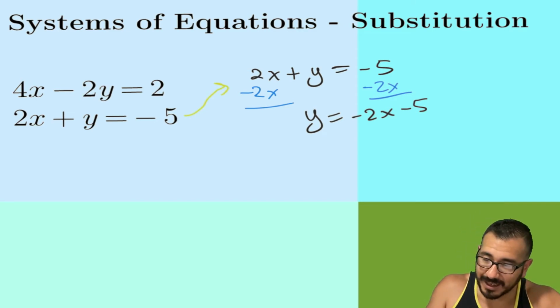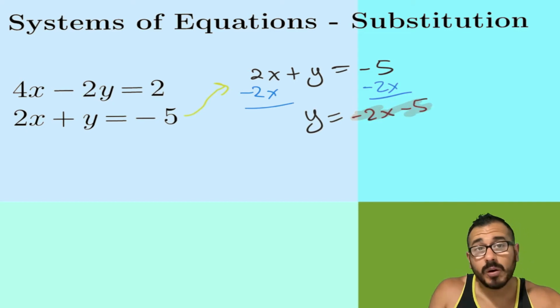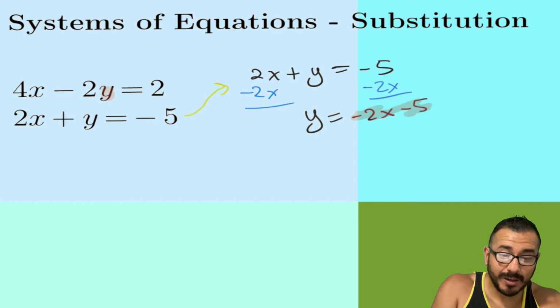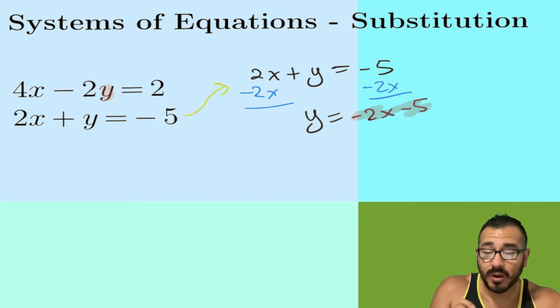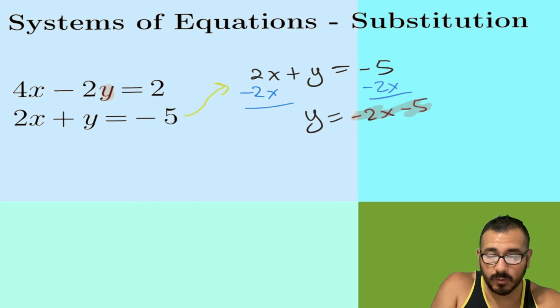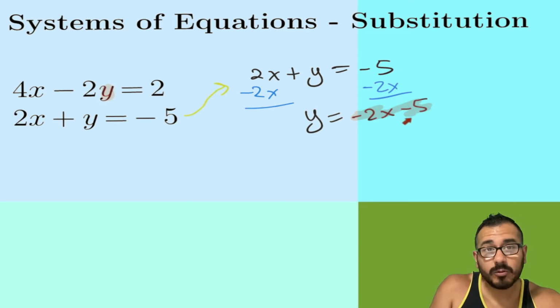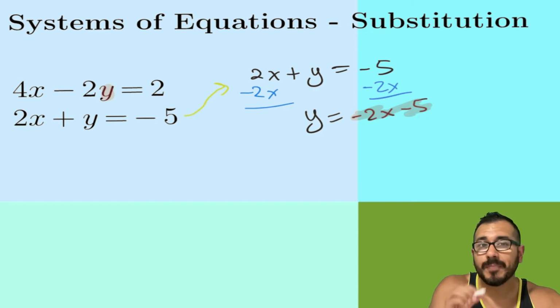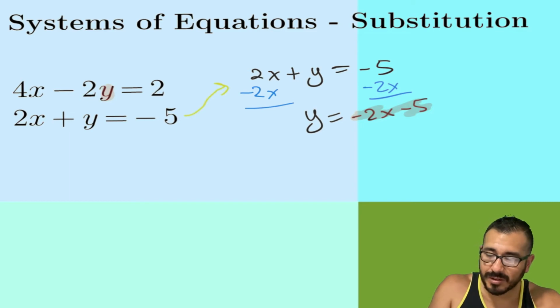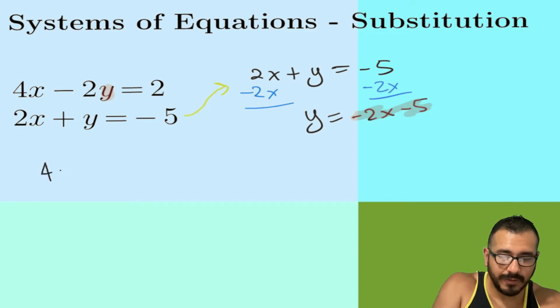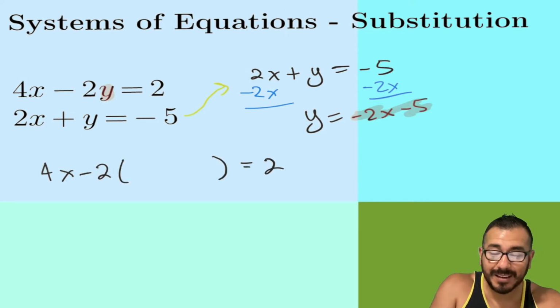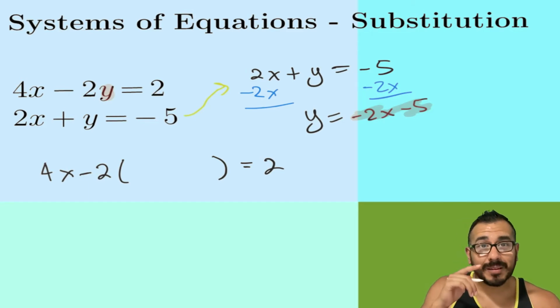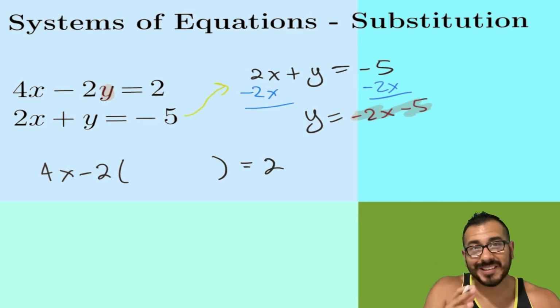Now we're gonna take a look here, right? Notice y is negative 2x minus 5. So what we're gonna do now is in our other equation, the one that you did not use, wherever you see a y, you're gonna plug in whatever y equals, which is this negative 2x minus 5. But there's some details you gotta be careful with, right? So check this out. I'm gonna copy down that first equation, the 4x minus 2, and look what I'm gonna do here. This is gonna be key. It's gonna save you from lots of mistakes, all right?